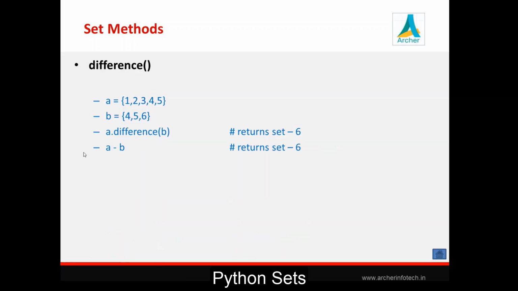Finally, we are having one difference method, a dot difference b. This is the way we can create a difference. Difference will just generate one number, which is like it is just minus kind of operation. We are just deducting b from a. So in that case, remaining value will be 6. That you can carry out by this minus operator.